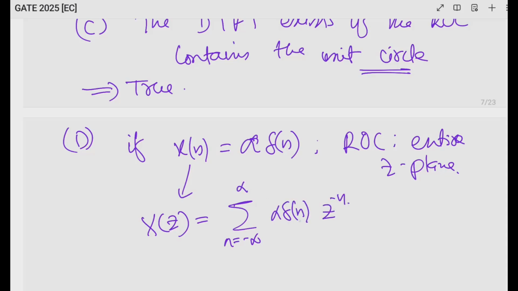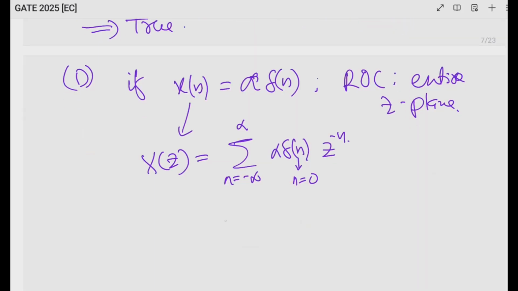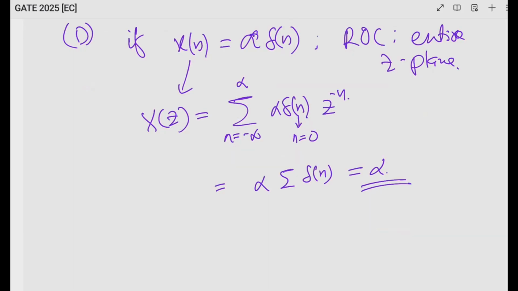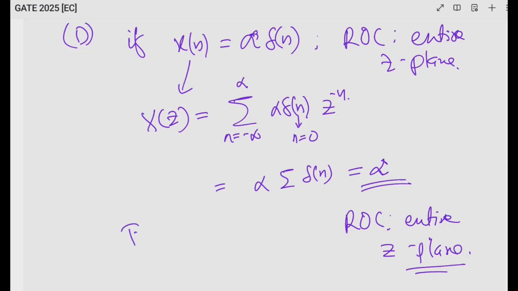This impulse exists only at n equal to 0, and z to the power minus 0 is 1. So alpha times the summation of delta[n] gives alpha. Since it has neither poles nor zeros and is a scalar, the ROC is the entire z plane. So this is true.